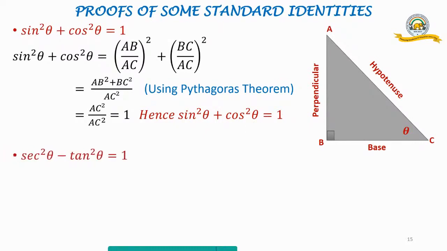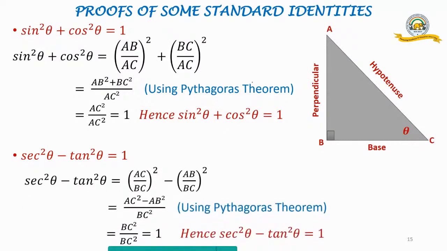Now next we have sec square theta minus tan square theta equals 1. Let us see whether this is also true. Verify it. So again we are taking sec square theta minus tan square theta. Sec square theta is equal to hypotenuse by base. So we get there AC by BC whole square minus tan is what?